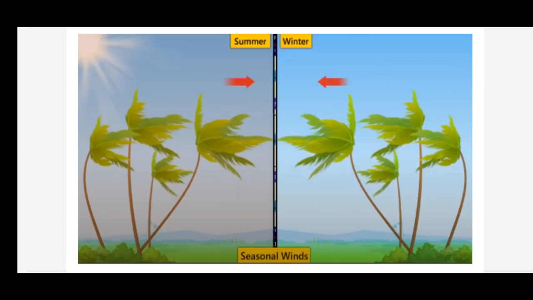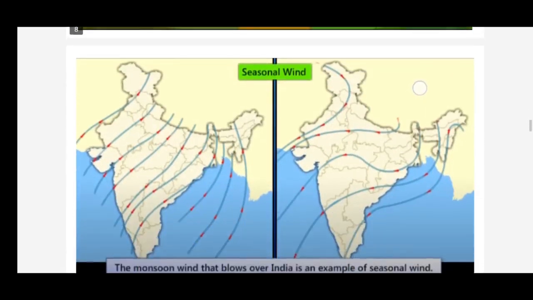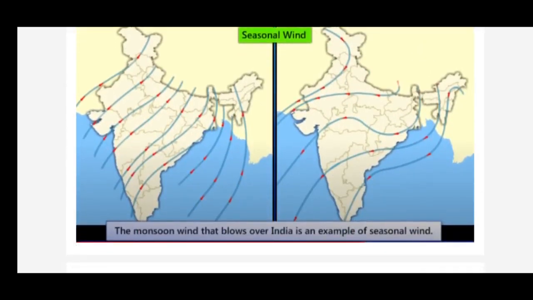And the second type is seasonal winds. There are some winds that change their direction in different seasons. These are known as seasonal winds. You can see here, children, the monsoon winds that blow over India are an example of seasonal winds.